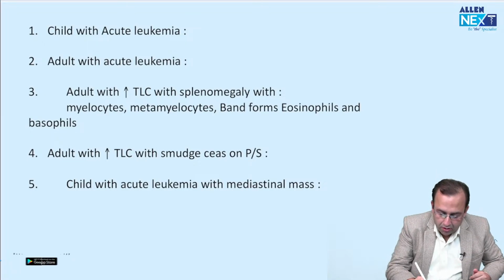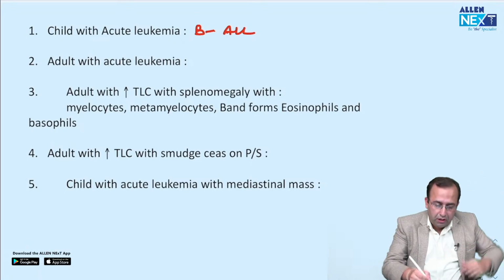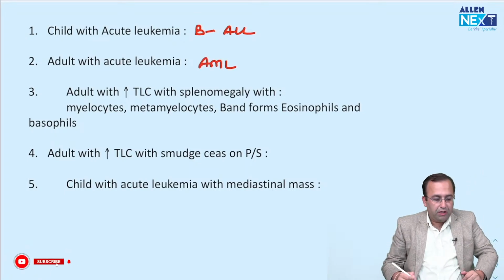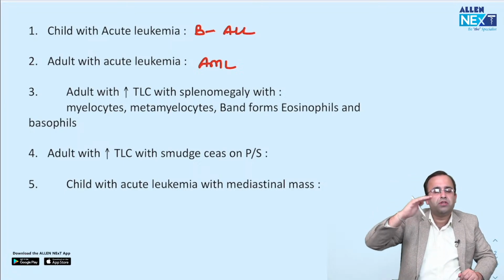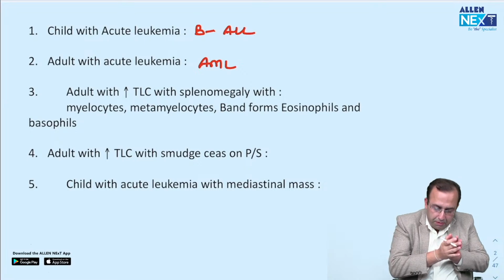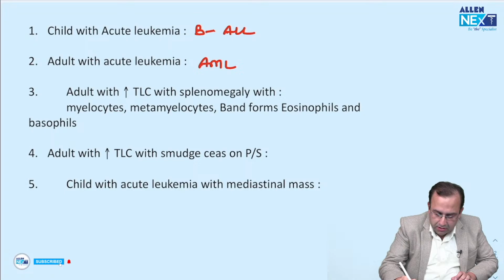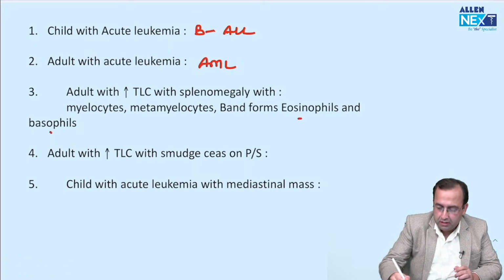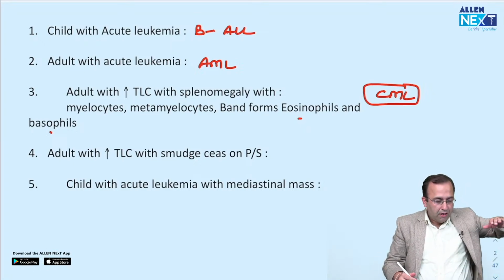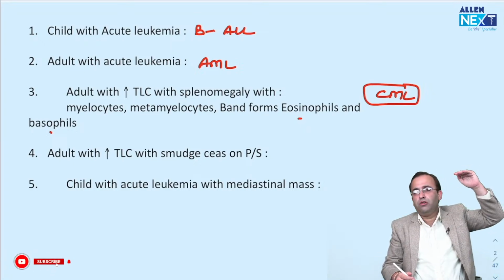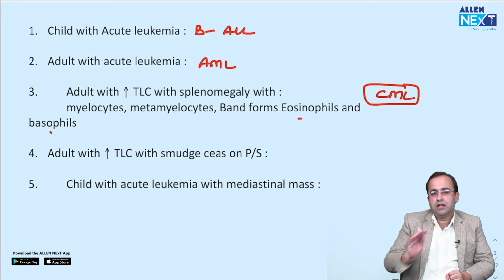Child with acute leukemia, ALL. Versus adult with acute leukemia, AML. Now, adult with high TLC, 1,20,000, with splenomegaly, with presence of all the cells, that is blasts, promyelocytes, myelocytes, metamyelocytes, eosinophils, basophils, everything is there. Diagnosis, CML, chronic myeloid leukemia. So, child with acute leukemia is ALL, adult with acute leukemia, AML. Adult with high TLC with presence of all the cells, CML.